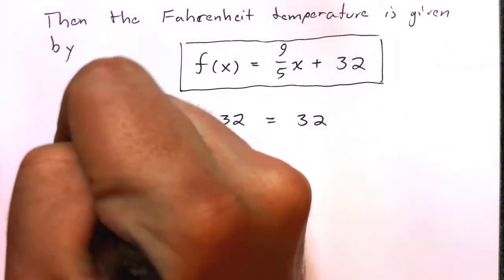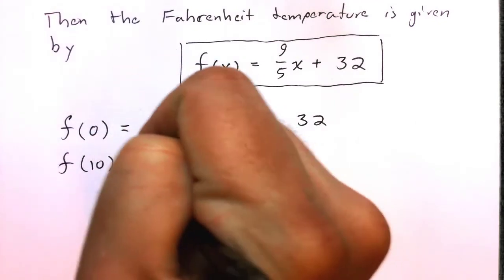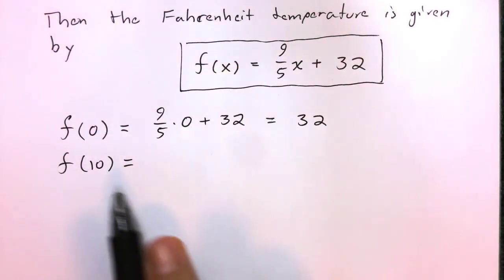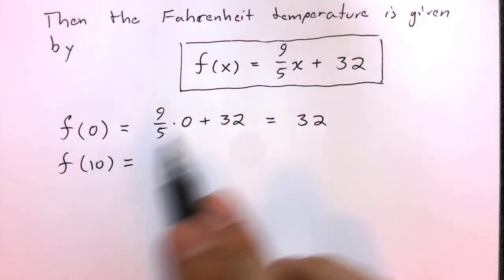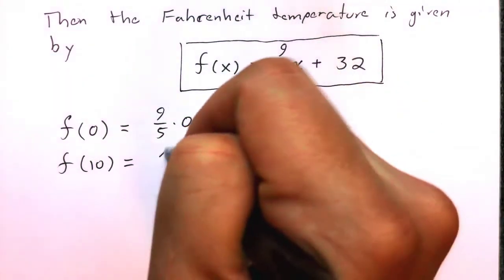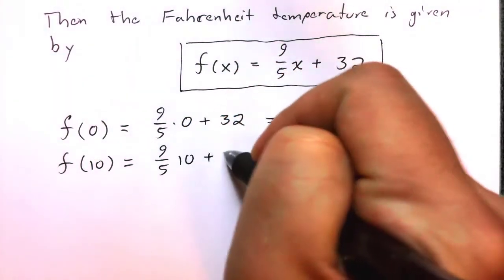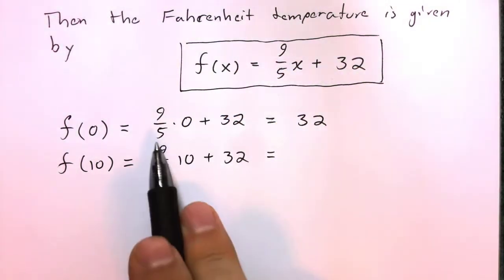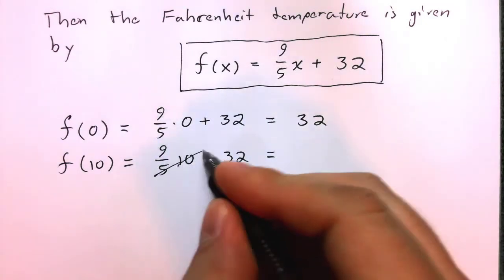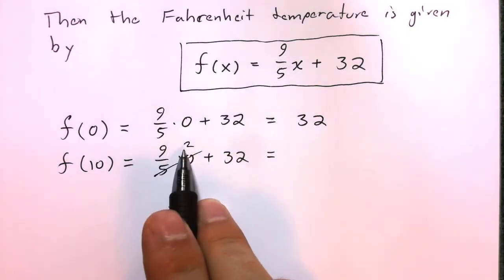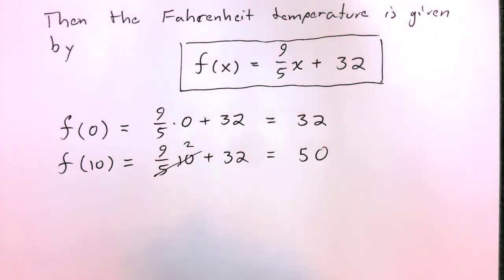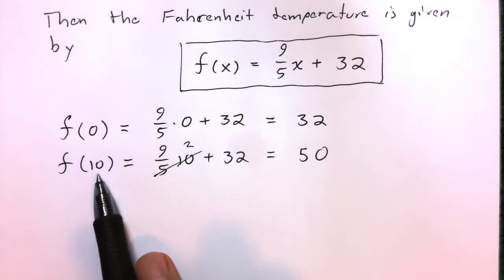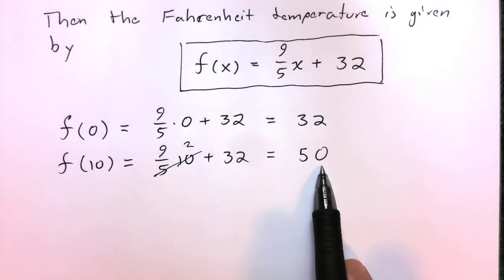What about the Fahrenheit temperature associated with 10 degrees Celsius? Well, since this is given by this algebraic relationship, I'll just put 10 in place of the x. So 9/5 times 10. Well, the 5 goes into 10 twice. 9 times 2 is 18. 18 plus 32 is 50. So I know that the Fahrenheit temperature associated with 10 degrees Celsius is 50.